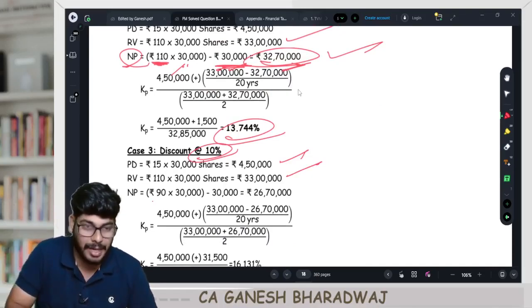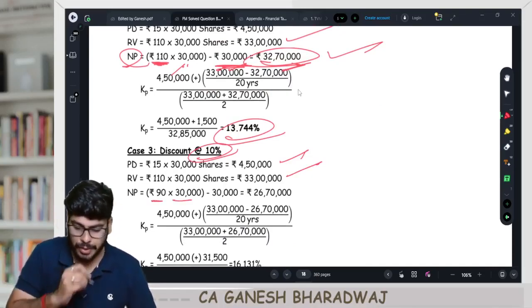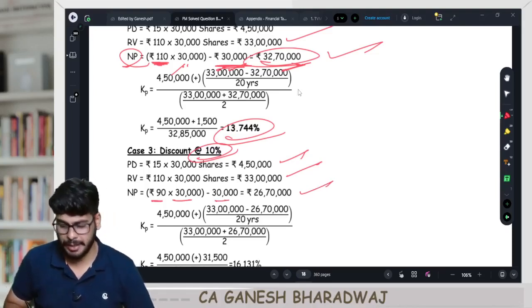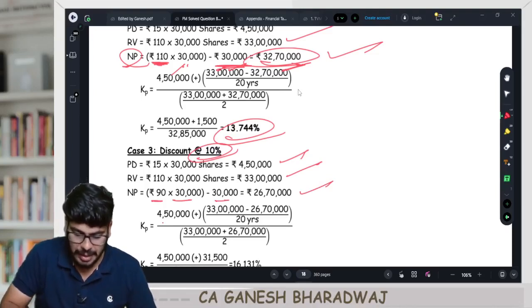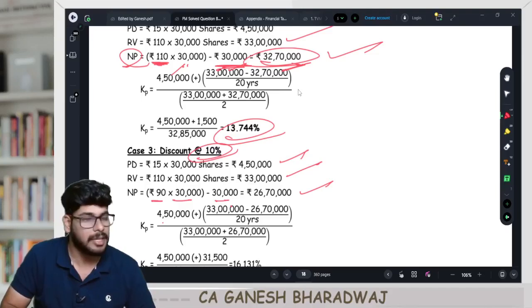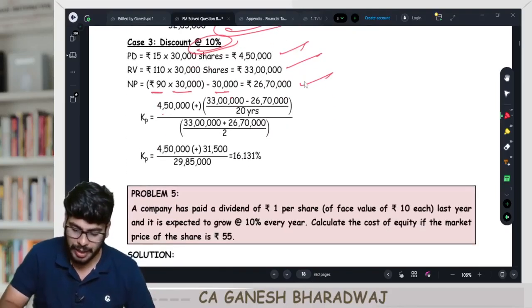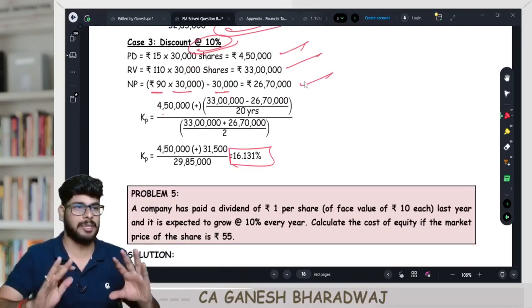And similarly, if it's going to be at a discount of 10%, preference dividend and redemption value, no change. Only the net proceeds change. What is it? 90 into 30,000, minus the 30,000 of flotation cost, you get 26.7 lakhs. So it's 4 lakh 50 plus 33 minus 26.7 lakhs, the whole by 20, the whole by 33 plus 26.7 by 2. So you get a figure of 16.131%.